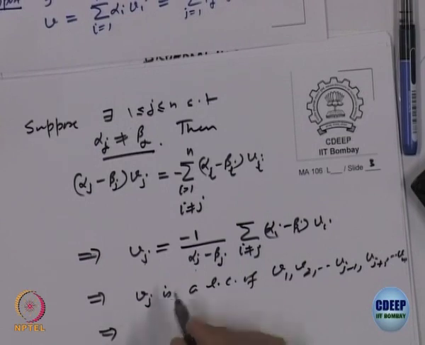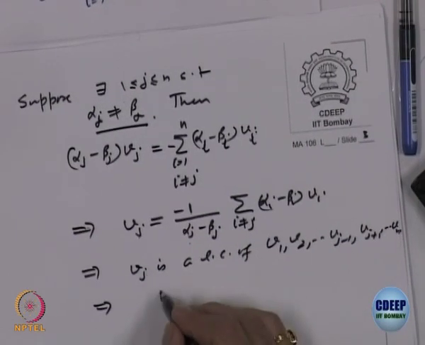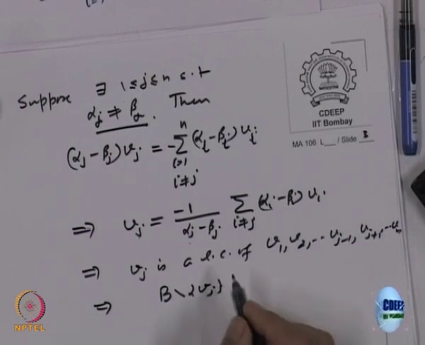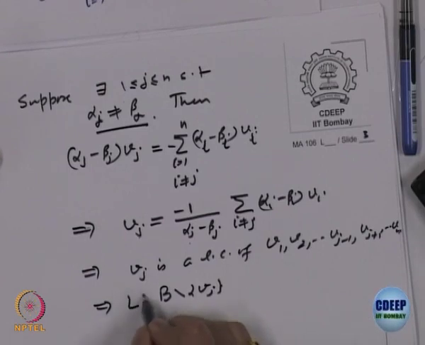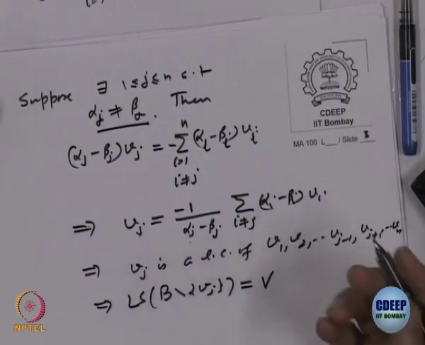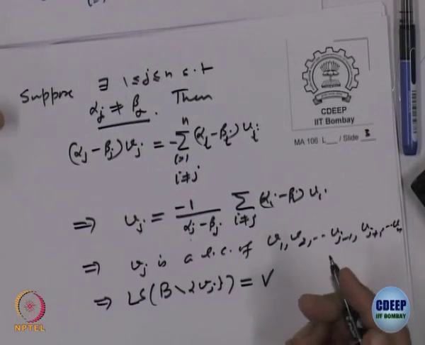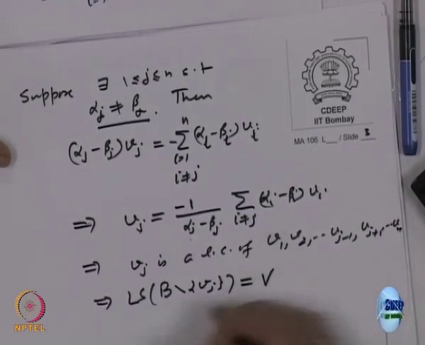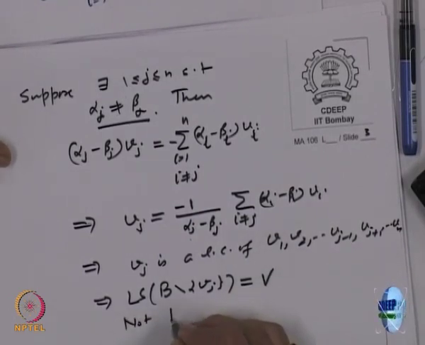So that means from the set B, if I remove v j, I do not lose anything, right. I can get everything. So the linear span of this is equal to the whole of B, because v j itself is a linear combination of the remaining. So all the remaining ones will do the job, but that is a contradiction, not true.